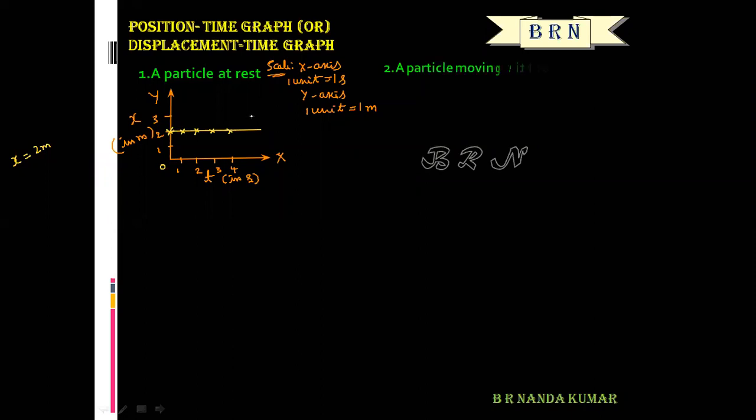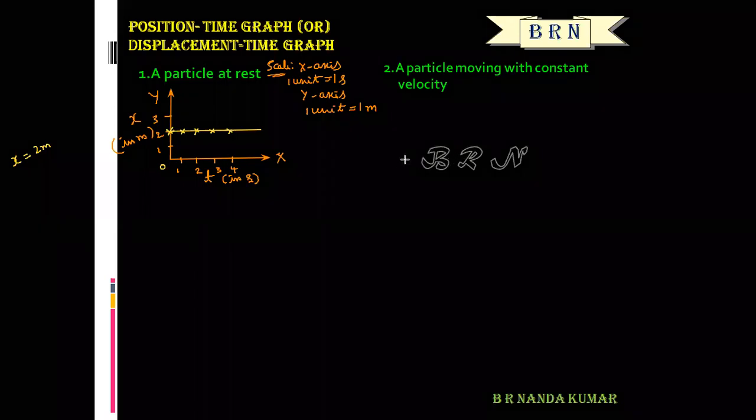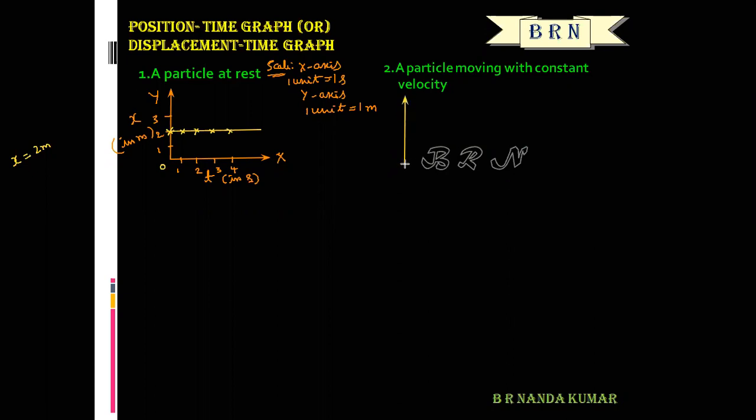Okay, right? The next graphical representation is a particle moving with a constant velocity. A particle is said to be moving with constant velocity, that means uniform velocity, if its displacement changes by equal amounts in equal intervals of time.